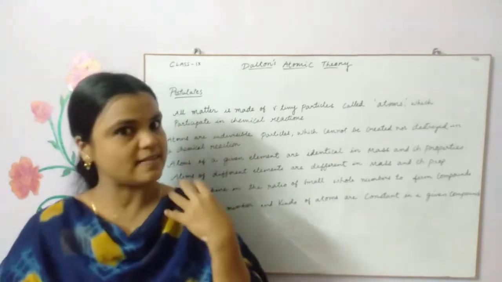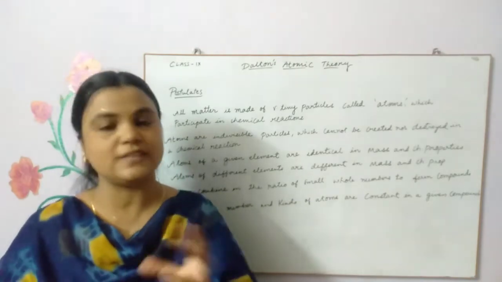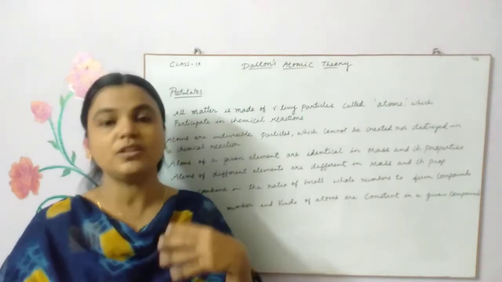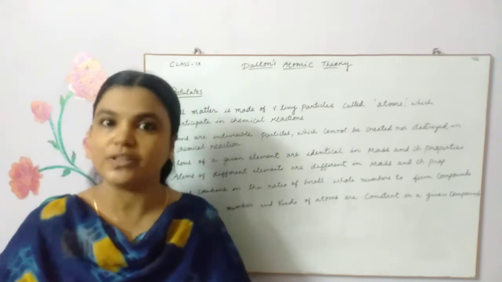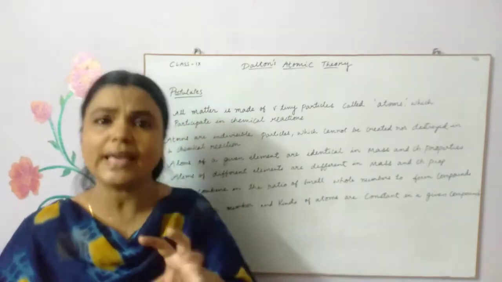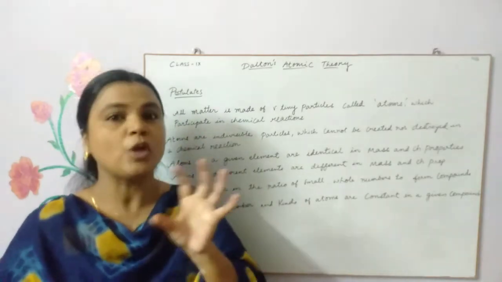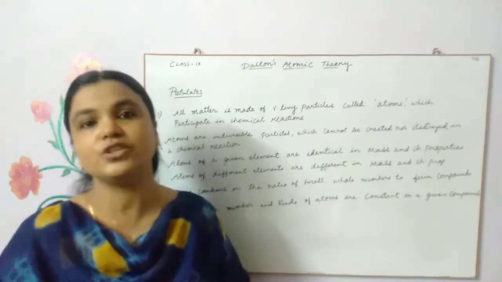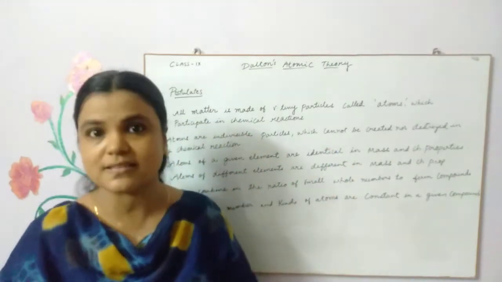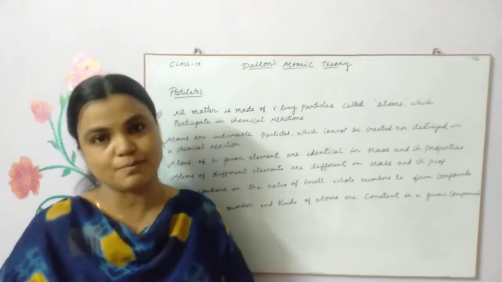Antoine Lavoisier had put forward these two laws of chemical combination and law of definite proportion, which proved to be very helpful in understanding or supporting the theory put forward by ancient scientists like Democritus and Leucippus.